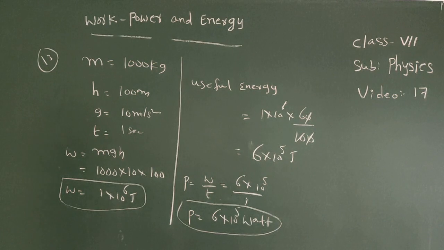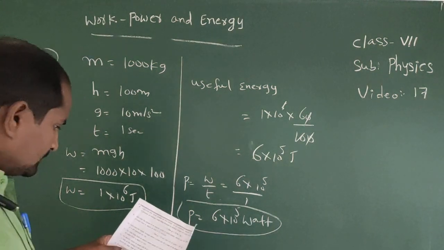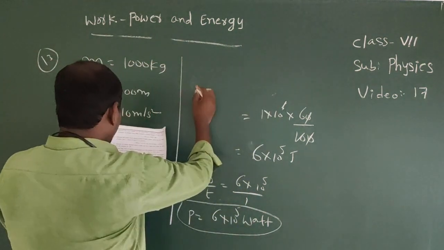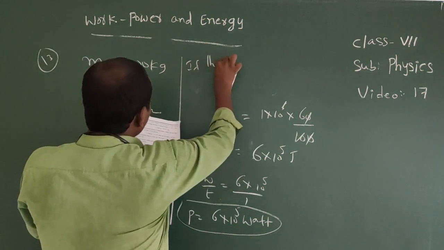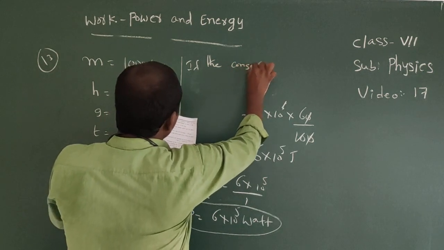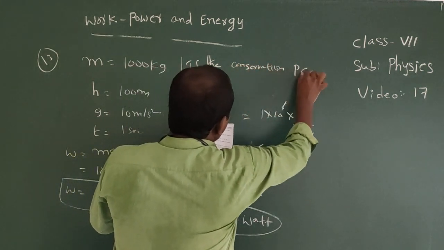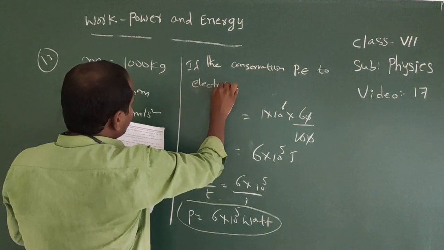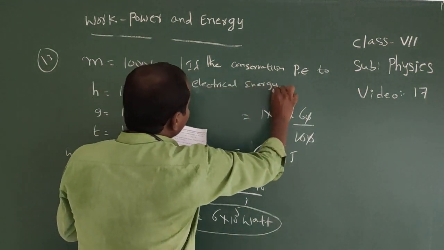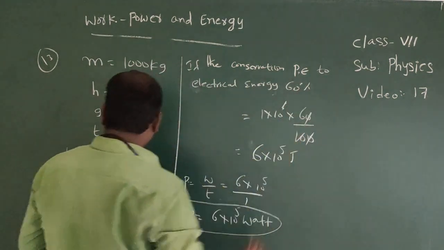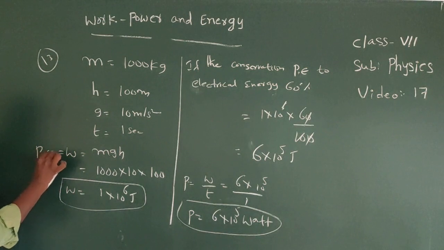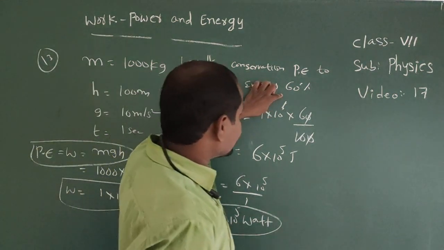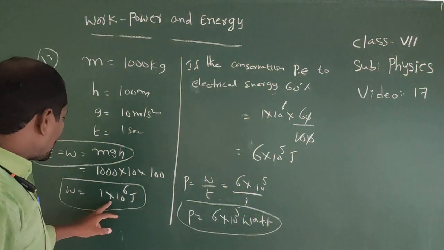Now useful energy. If the conversion of potential energy to electrical energy is 60%, here work done is nothing but potential energy. 60% means 60 by 100. Total energy equals 1 into 10 power 6.